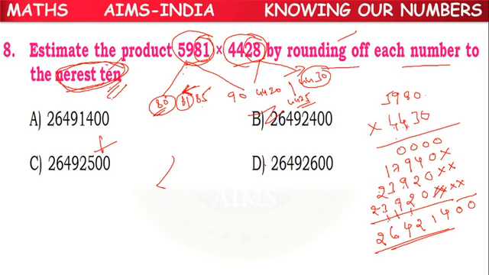So here 7, 9, 16 plus 2, 18 plus 1, 19, children. So the answer is 26491400. So ones, tens, hundreds, thousands, 10,000s, lakhs, 10 lakhs, crores. A option is the correct answer.